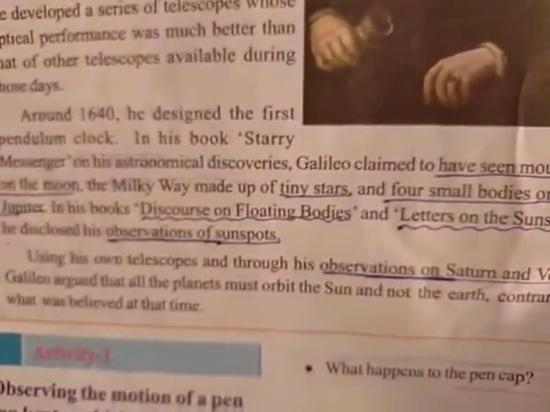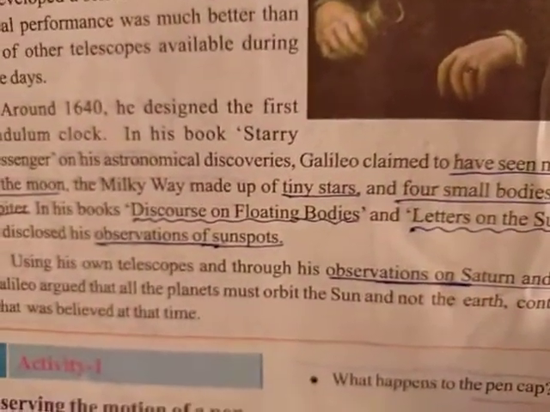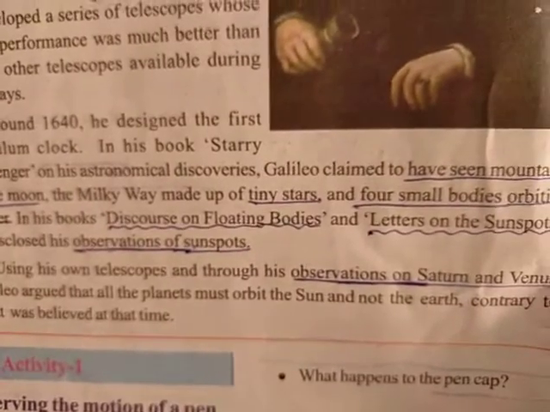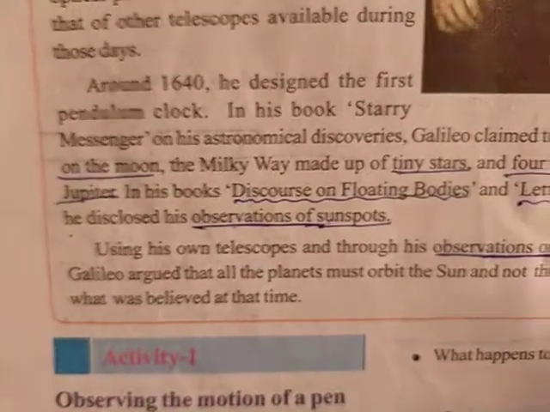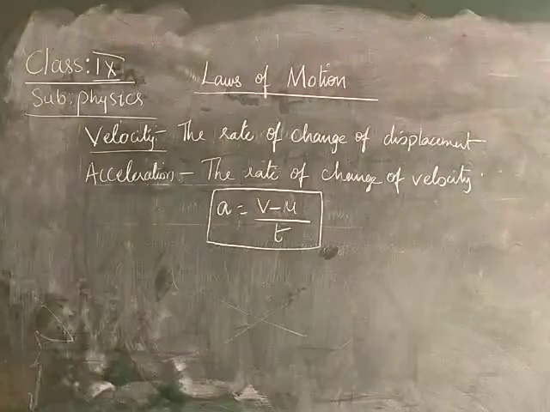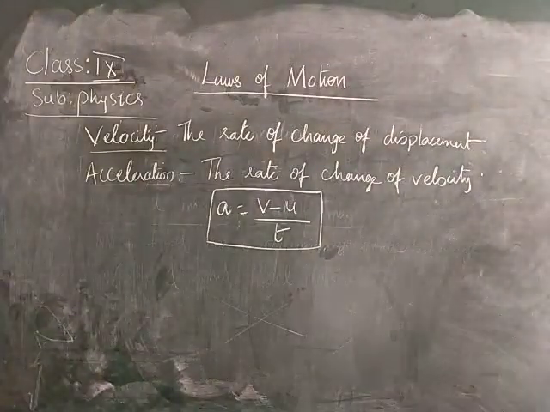Because in the olden days there was a statement that all the planets, including the sun, revolve around the earth. But he is the person who argued that it is not orbiting the earth, it is orbiting the sun, contrary to what we believed at that time. Okay, this was about Galileo Galilei.